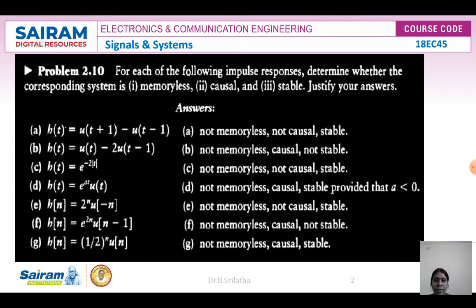It does not depend on the future, so it is automatically a causal system. For a bounded input it does not produce a finite output, so it is an unstable system.